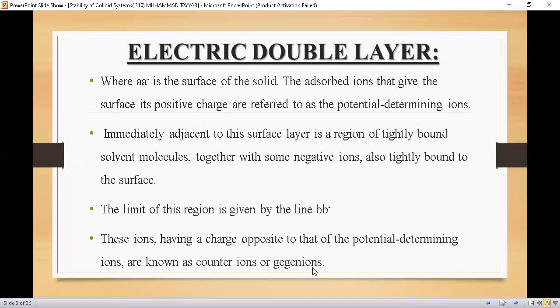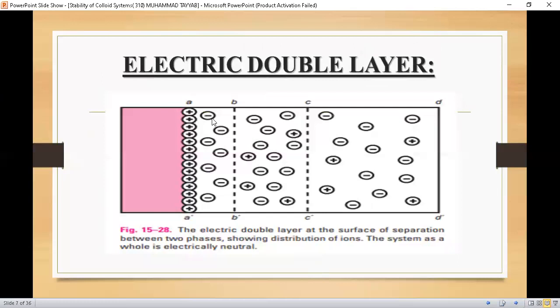So in the slide you can see that the negative charges attracted by the potential determining surface charge are counter ions or Gouy ions, because they have the opposite charge to the ions adsorbed at the surface of the particle.